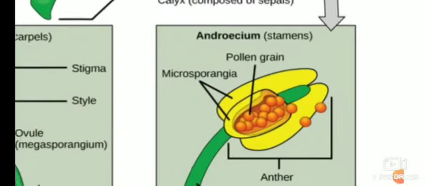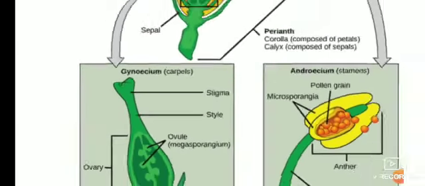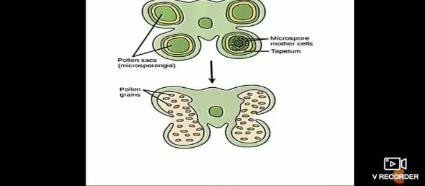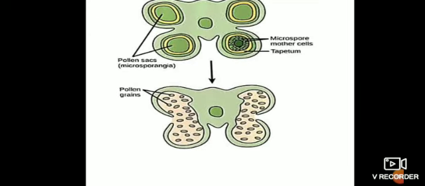Here is the anther, and here you can find the ovary. So on the left side is the female gametophyte, on the right side the male gametophyte. If you see the structure of the male gametophyte, in the pollen chamber, pollens are seen.